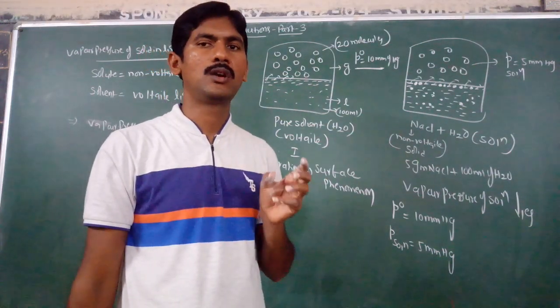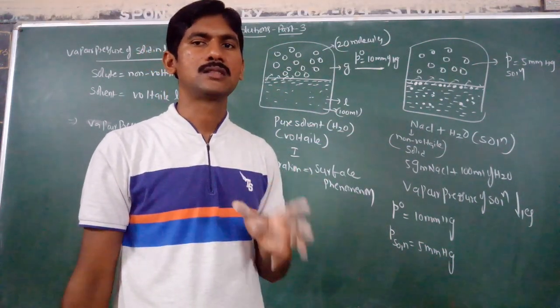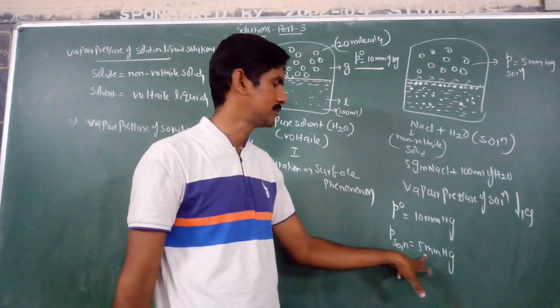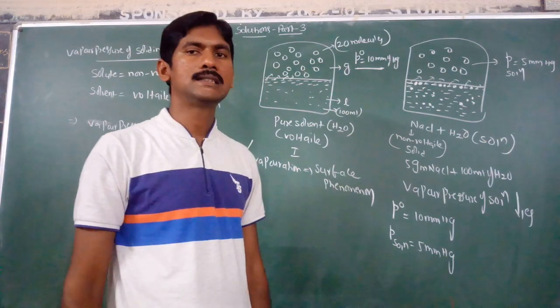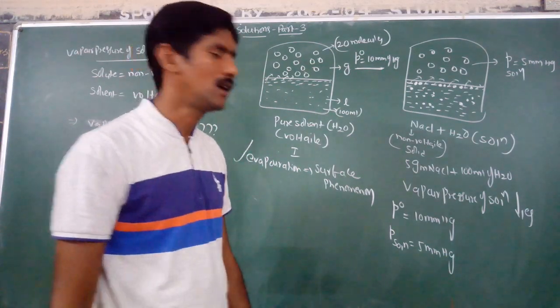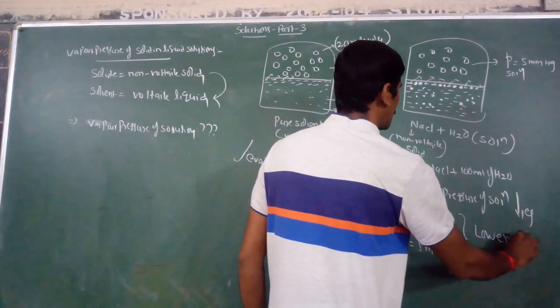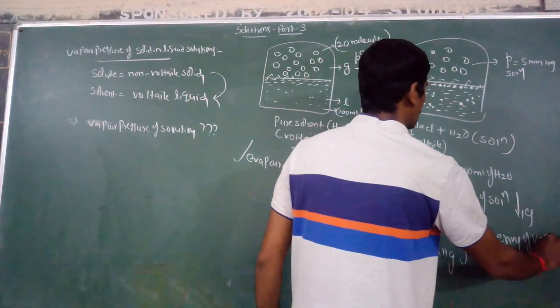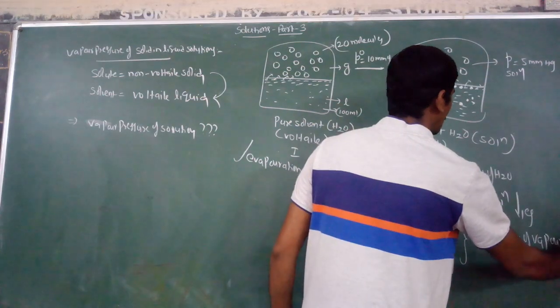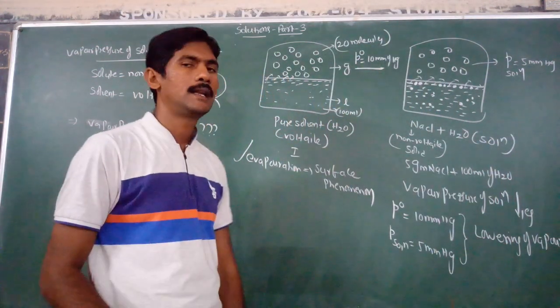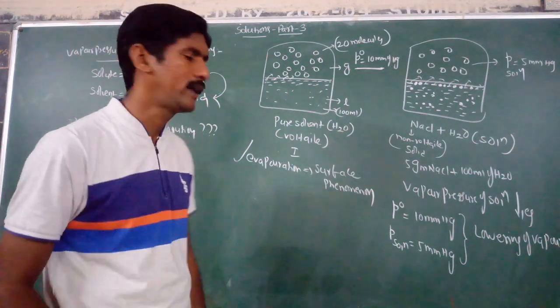Therefore, when a non-volatile solute is dissolved in the solvent, the vapor pressure of the solution decreases. And the decrease in vapor pressure is also called lowering of vapor pressure.